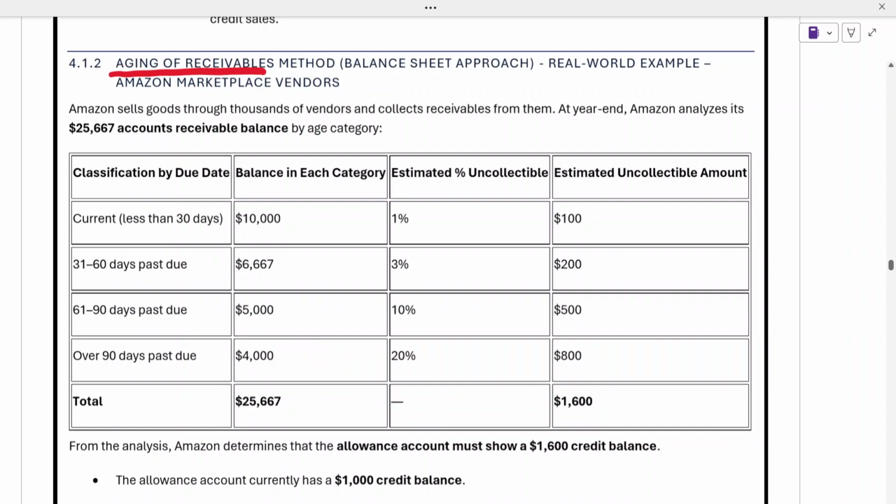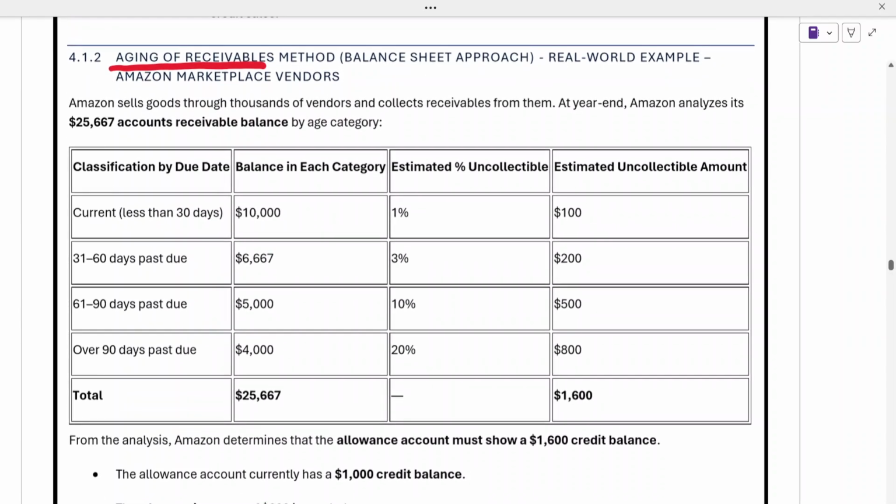So if you see, the people who are due within the next 30 days have a very small chance of becoming bad debts, because only 30 days have passed since their accounts became due. But for the people who have not paid for the last 90 days, the chance of them becoming uncollectible is very high. So here the percentage of uncollectibles is also mentioned, which is how much will be uncollectible based upon the current scenario.